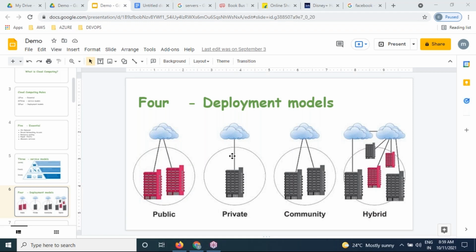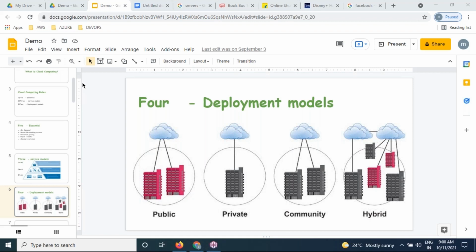But the next day, I'm going to start a financial business, a financial application. I want to deploy an application on a specific RAM, a specific CPU, on specific hardware resources. That is exactly private. The combination of public plus private is nothing but hybrid. The community model is futuristic, not for right now. It is more secure, like DRDO, ISRO, NASA. Those organizations are going to use the community edition. These are the four deployment models we will discuss in the coming sessions and experience practically. Don't worry.